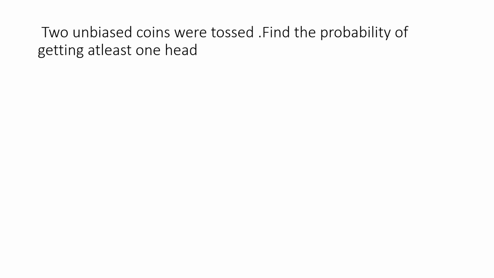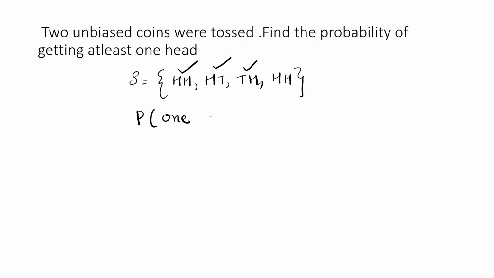Two unbiased coins were tossed. Find the probability of getting at least one head. When two coins are tossed, the sample space is HH, HT, TH and TT. So the required probability of getting at least one head is given by HH, HT and TH. Therefore, the required probability of getting at least one head is 3 out of 4, that is 3 by 4.